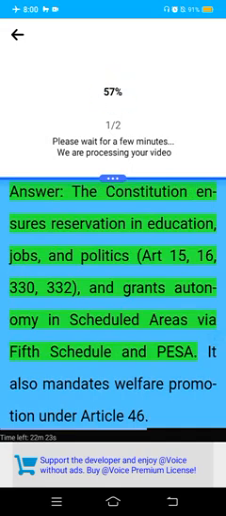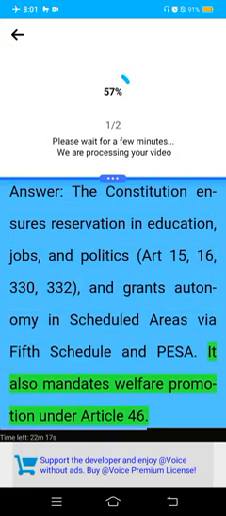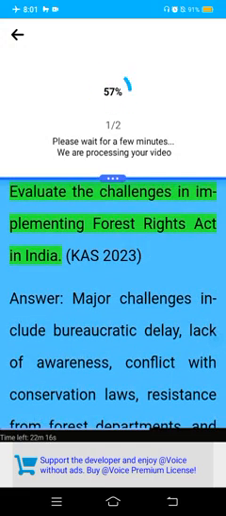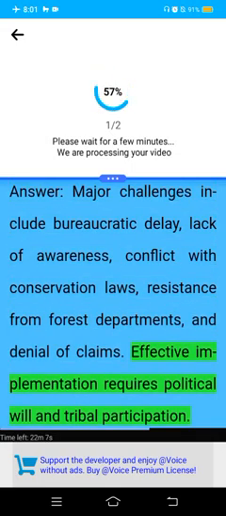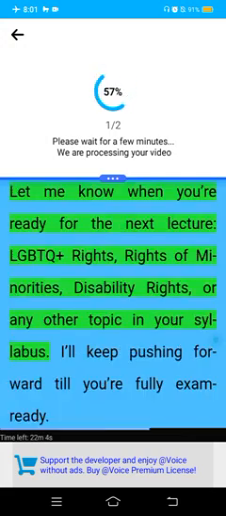Answer. The Constitution ensures reservation in education, jobs, and politics, Articles 15, 16, 330, 332, and grants autonomy in scheduled areas via the Fifth Schedule and PESA. It also mandates welfare promotion under Article 46. Evaluate the challenges in implementing the Forest Rights Act in India. CAST 2023. Answer. Major challenges include bureaucratic delay, lack of awareness, conflict with conservation laws, resistance from forest departments, and denial of claims. Effective implementation requires political will and tribal participation.